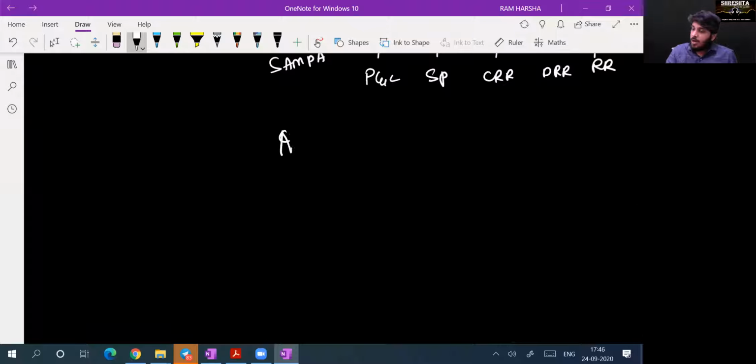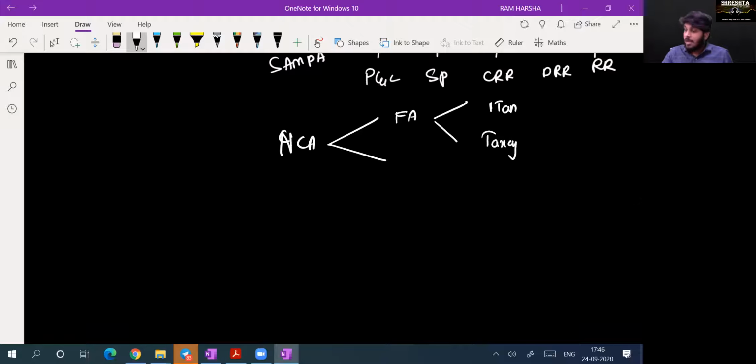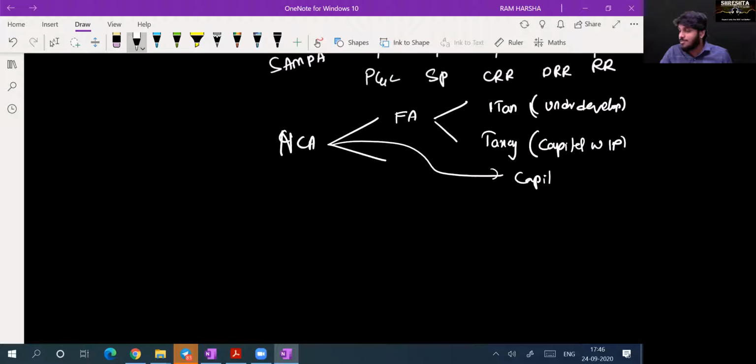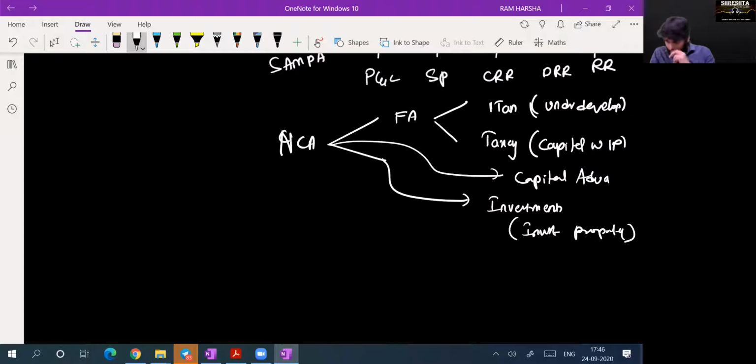Again, if you see non-current assets, they are divided into multiple types: fixed assets. Fixed assets are again subdivided into 2 types: intangible assets and tangible assets. Intangible assets has another category: intangibles under development. Tangible assets has another category called capital work in progress. There is another thing called capital advance. And in non-current assets, there is another item called investments, which includes investment property. Yes or no, Sudhir? Yes, sir.